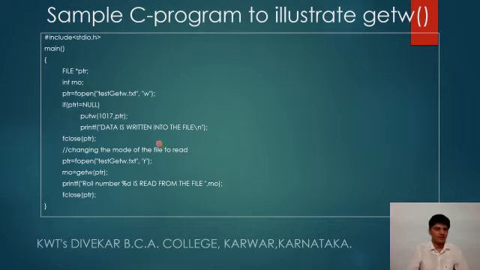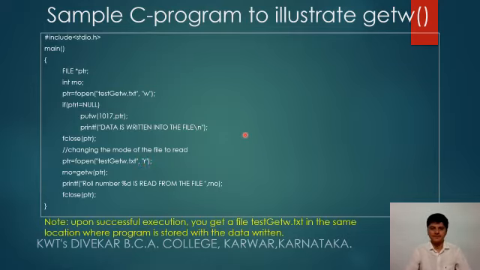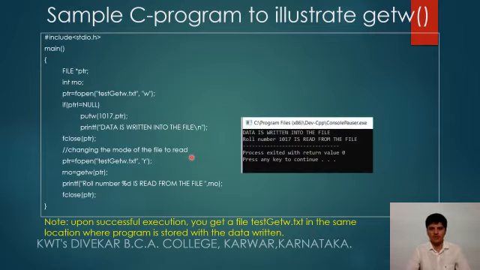So you need to take care about it while creating a file, while specifying write mode or read mode. Now here we'll have the same thing again, and after successful compilation and execution you get test getw.txt in the same location where the program is stored, and you can have a look at the output.